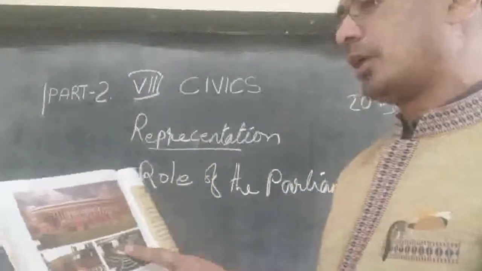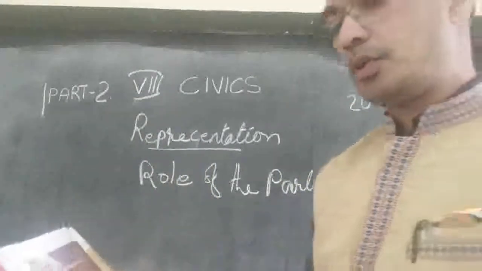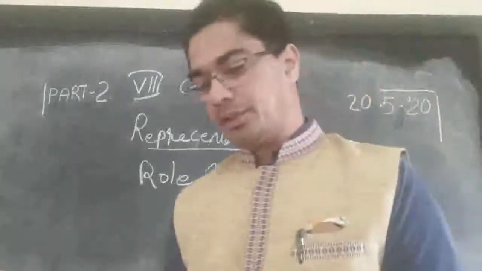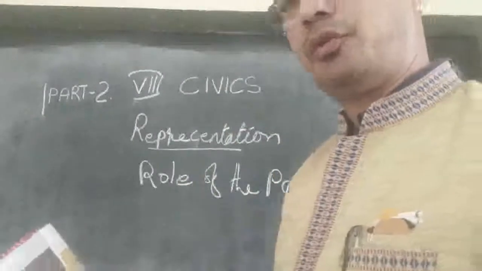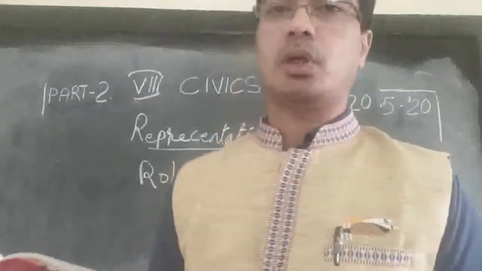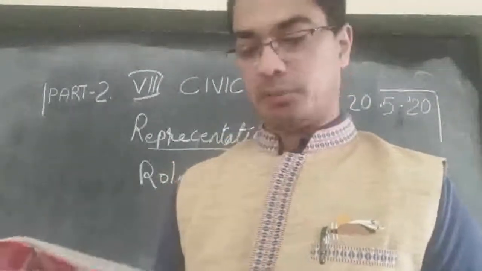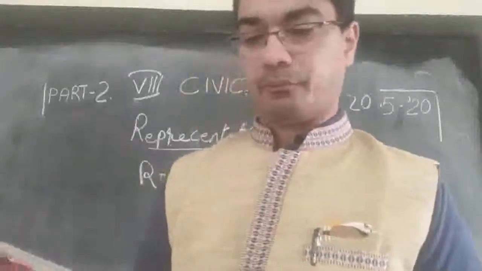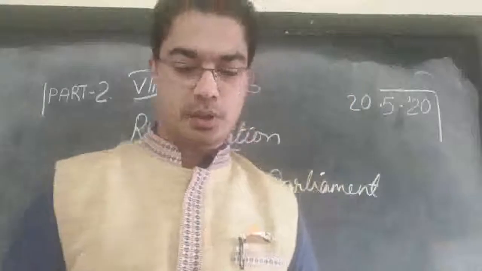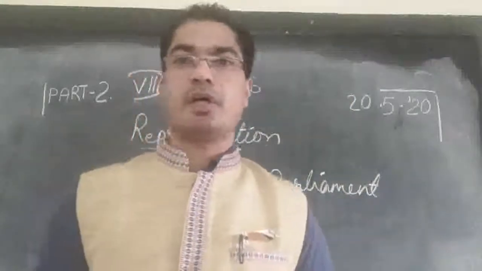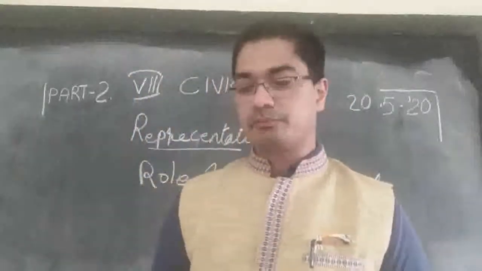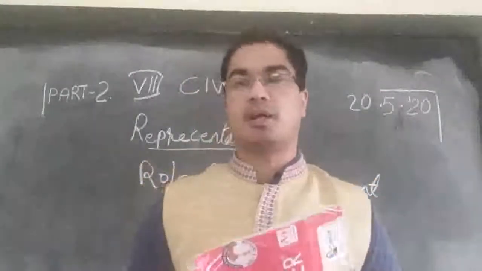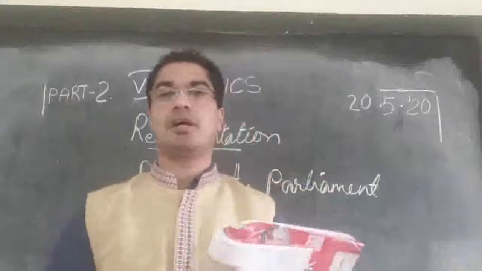Then this is the Lok Sabha. In the Rajya Sabha there is a strength of 245 members, and in the Lok Sabha it will be 545 members. These two houses together are called Parliament, the Lok Sabha and the Rajya Sabha.